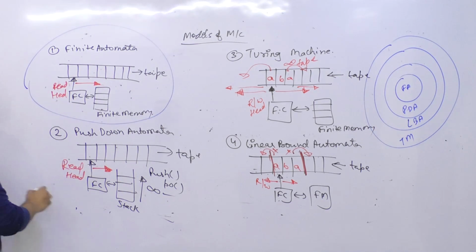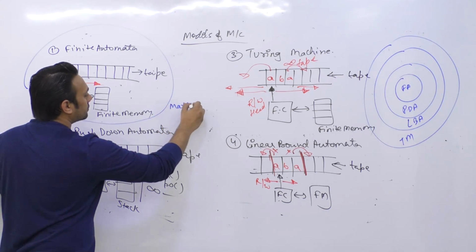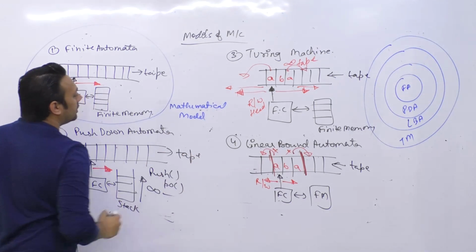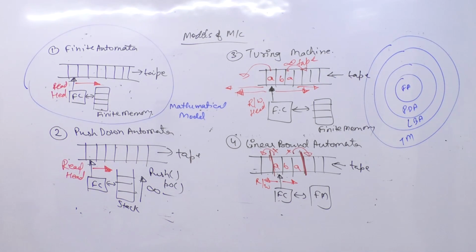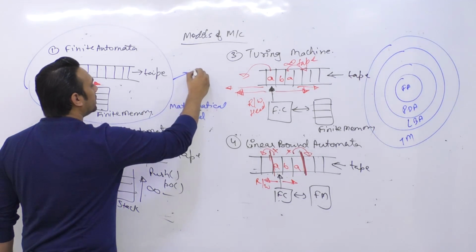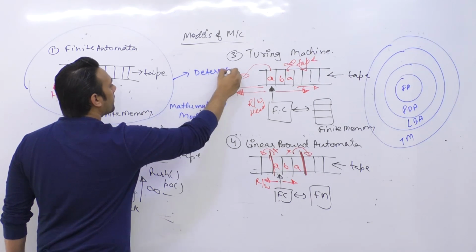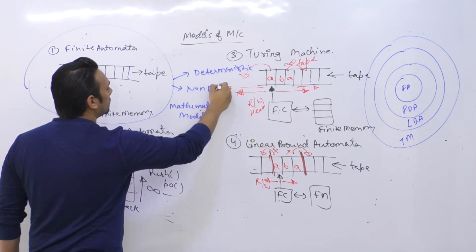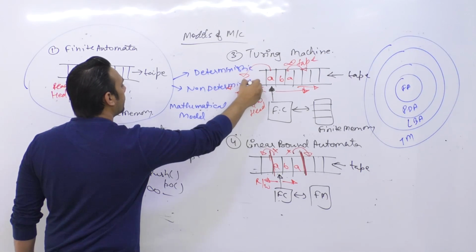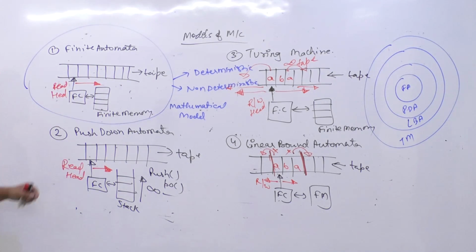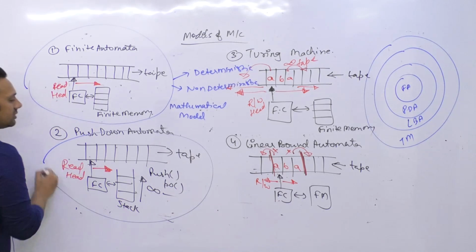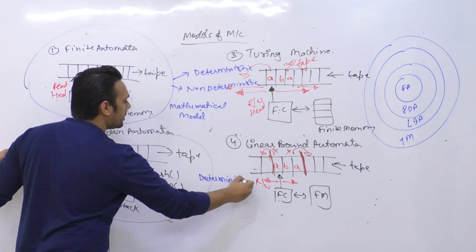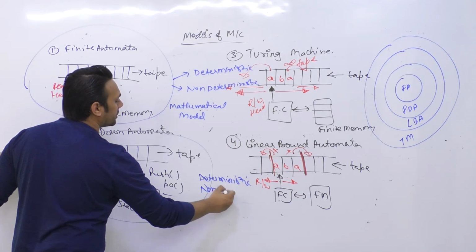This finite automata is a mathematical model. So all of them are basically mathematical models. So we'll start with the finite automata, and there are 2 variations of finite automata, which is deterministic finite automata, as well as we have a non-deterministic finite automata. Again, for pushdown automata we have 2 variations. The first one is your deterministic, and the second one is non-deterministic.